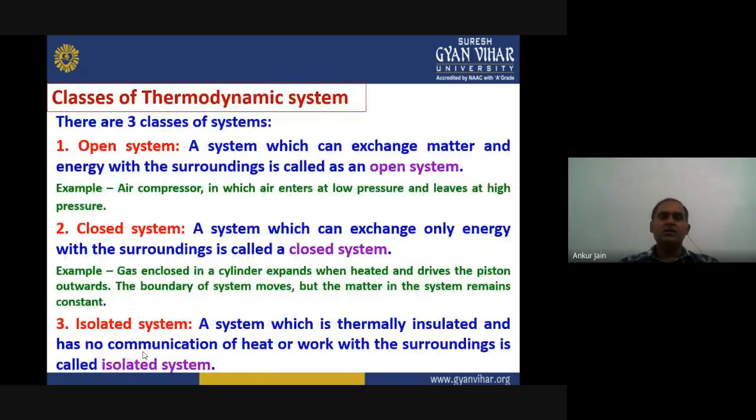Okay. Now, what are the classes of thermodynamic system? On the basis of exchanges of different properties, it can be classified into three systems. First is open system, where the system can exchange matter and energy with the surrounding. That system is known as open system.